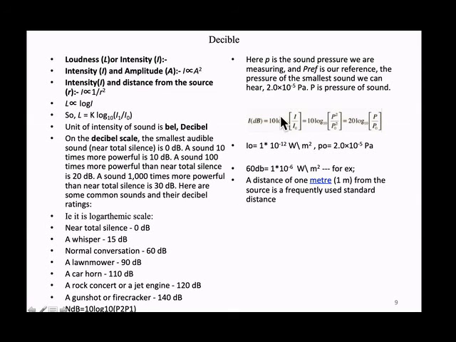So the definition is on a logarithmic scale. That means if my sound is 10 times more than the minimum, it is 10 decibels. If it is 100 times more than the minimum, it is 20. If it is 1000 times more than the minimum sound, it is 30 decibels. Like that, it is on a logarithmic scale.